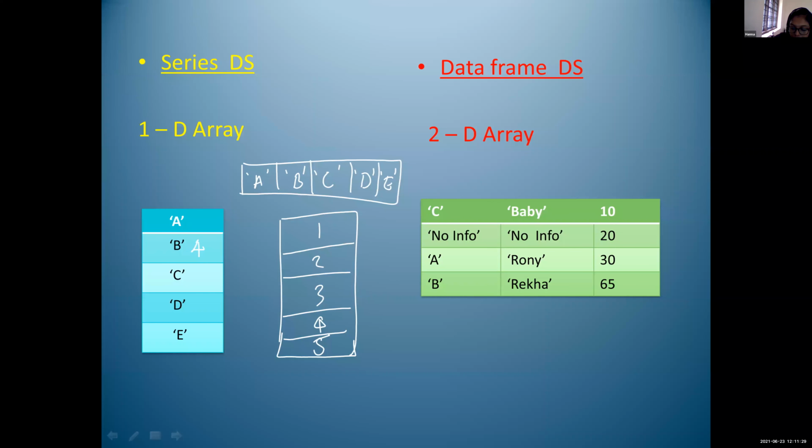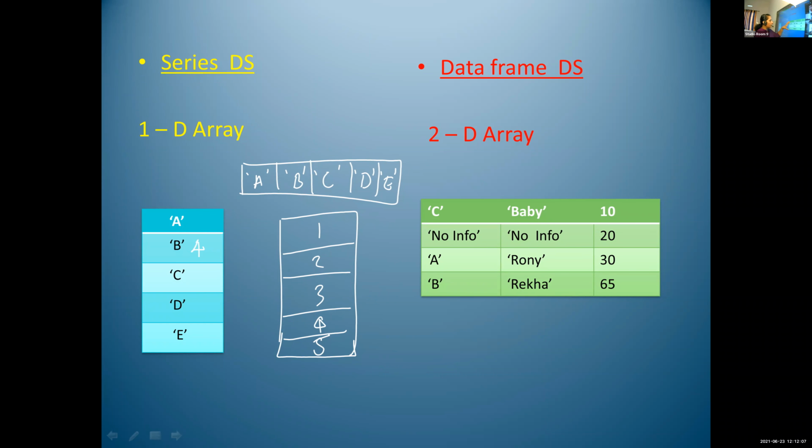Okay. So that is series data structure. Then what about data frame data structure? Data frame data structure is a two-dimensional array. What is two-dimensional array? Two-dimensional array means more than one rows and more than one column. That is two-dimensional array. In two-dimensional array, we can store heterogeneous values. What is heterogeneous values? Just opposite to homogeneous values, that is heterogeneous values. We can store mixed data type values within this data frame data structure.